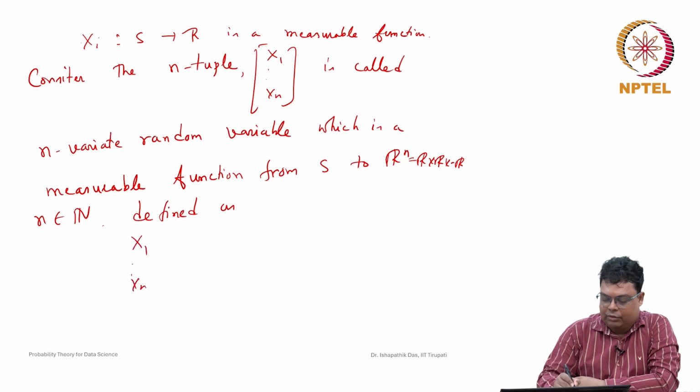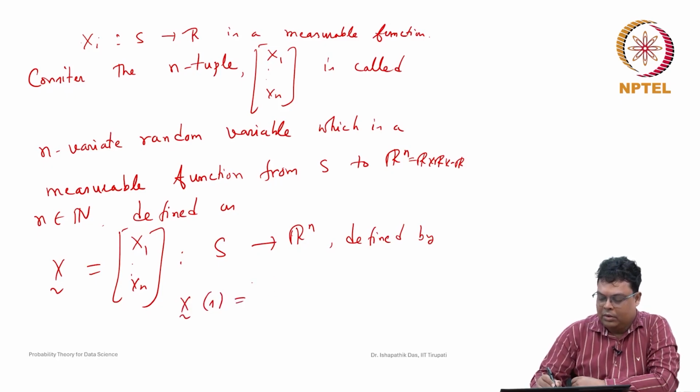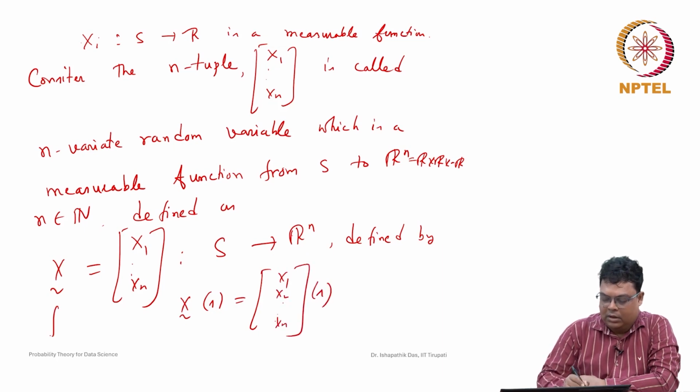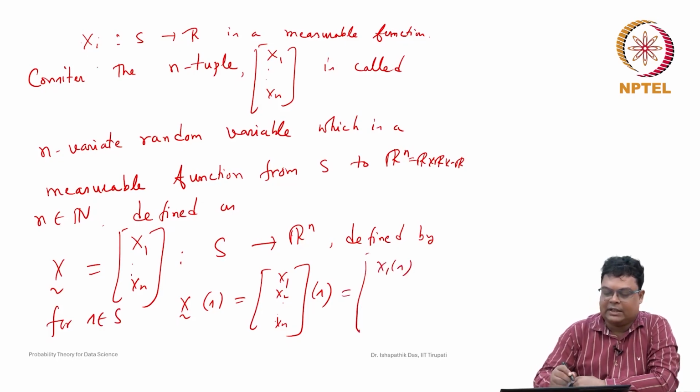So this is X1, X2, ..., Xn. We can denote it as X tilde, a vector. It is a measurable function from S to Rn, defined by X tilde of s equal to X1(s), X2(s), ..., Xn(s), for s belonging to S. Each Xi is a random variable for i equal to 1 to n.